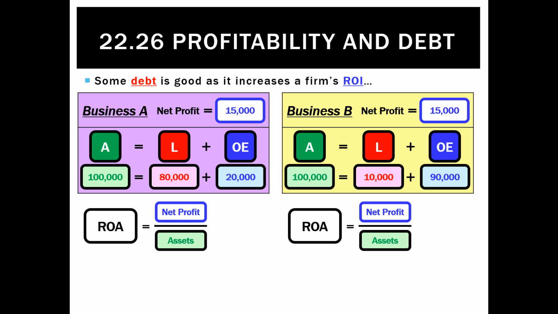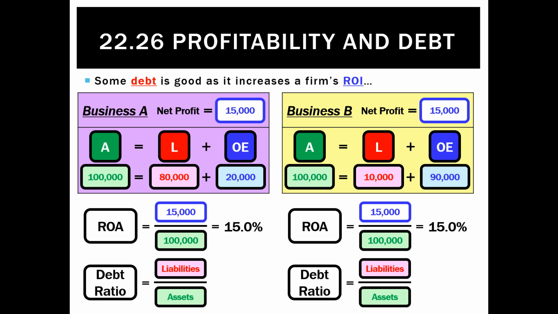If we were to calculate return on assets for each business, we'll get net profit for business A of 15,000 divided by assets of 100,000. Well, business B will be the same. The net profit is 15,000, the assets are 100,000. So for both businesses, the ROA will be 15%. So they can't be split based on a return on their assets in terms of profit. Can they be split in terms of their debt?